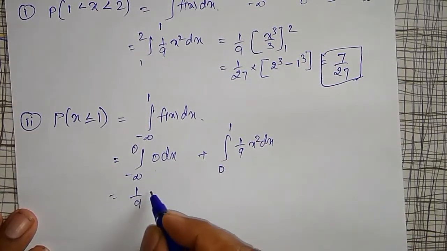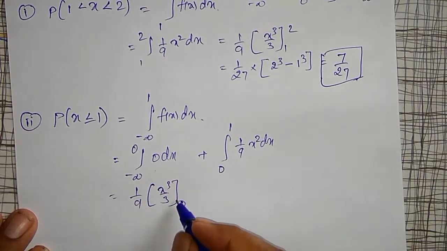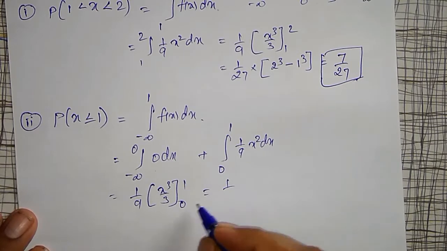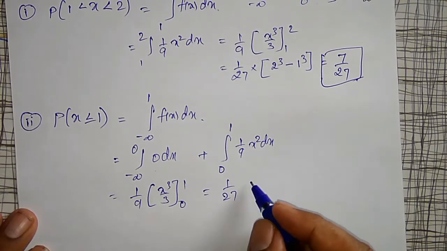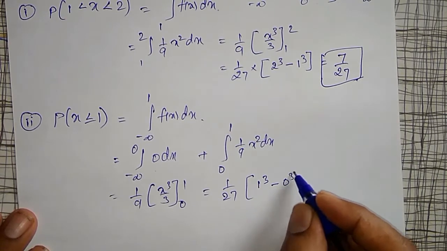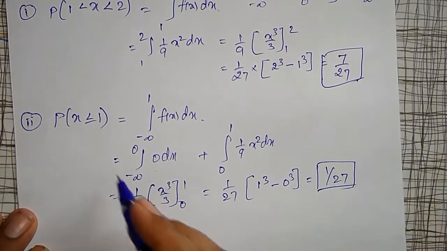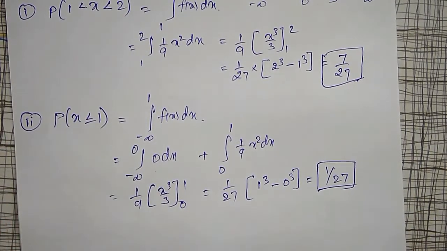Again, 1 by 9 is constant outside. X cube divided by 3 is the integration of x square between 0 to 1. 1 by 9 into 3, 1 by 27 outside, and upper limit minus lower limit: 1 cube minus 0 cube. I will get 1 by 27 as the probability of x less than or equal to 1. Okay, next